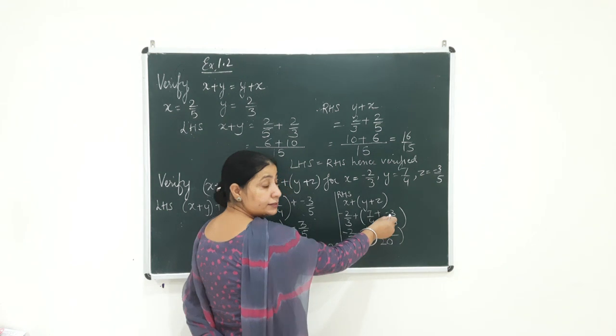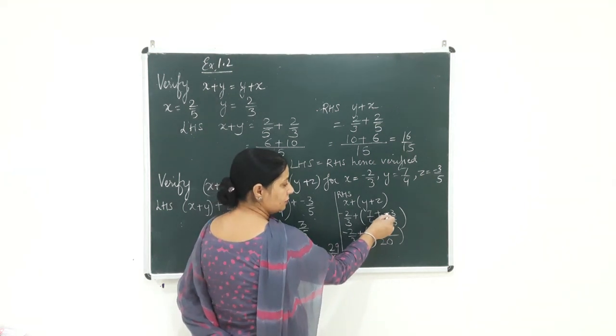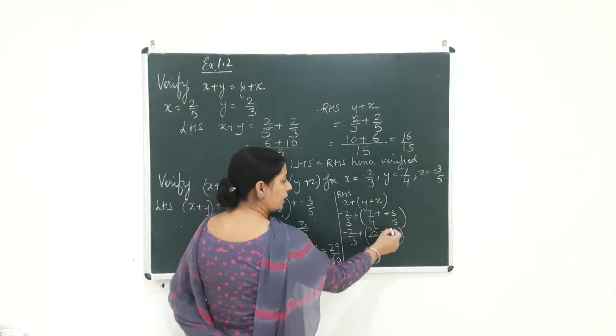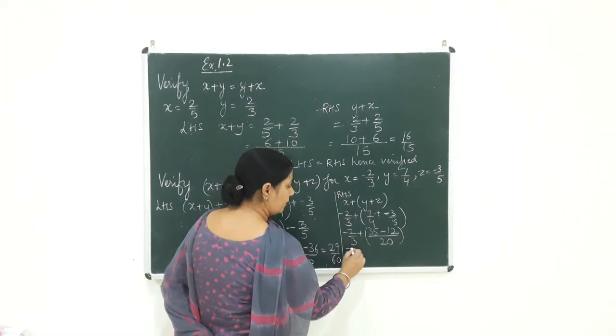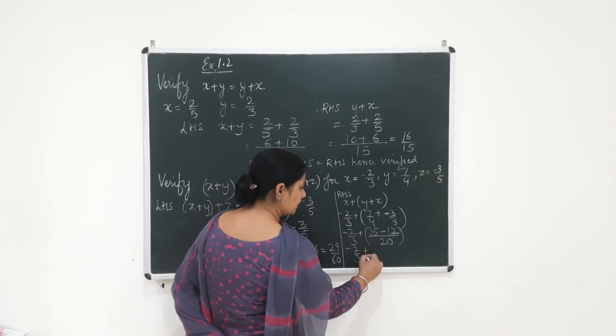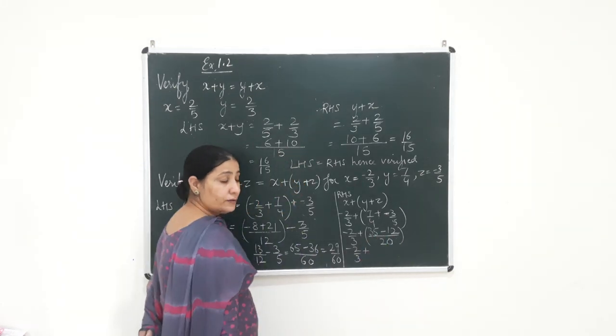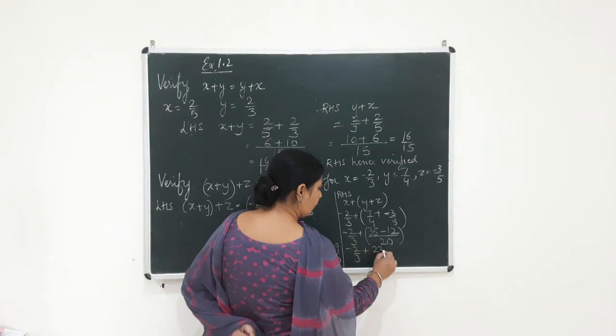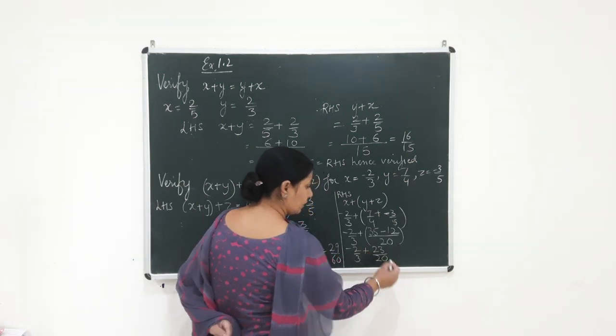Again you have two signs here, one is plus and one is minus. So plus minus, you will get minus here. 3 4s are 12. So you get minus 2 by 3 plus 35 minus 12. What is 35 minus 12? That is equal to 23 over 20. Clear beta up to here?